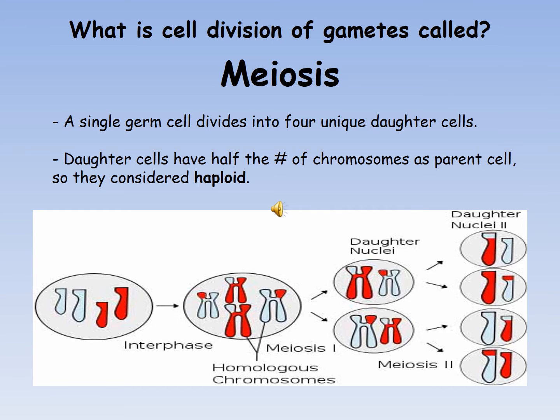So there are a few points to be noted. First one is 4 unique daughter cells. Unique daughter cells means all the daughter cells are different from each other and also from their parent cell. And point number 2 is the daughter cells have half the number of chromosomes as their parent cell. So during meiosis the number of chromosomes is reduced to half, while in mitosis the number of chromosomes remains